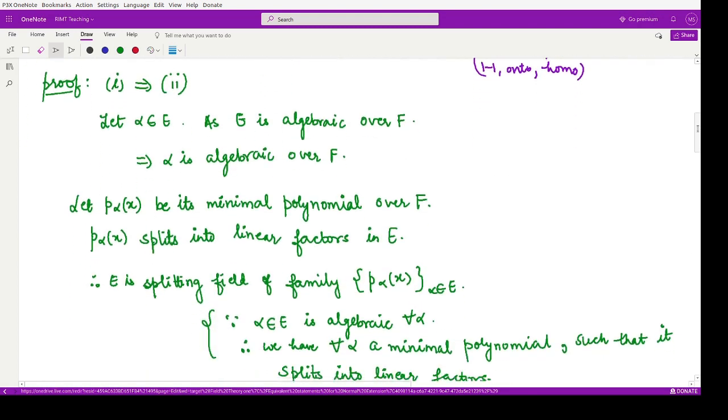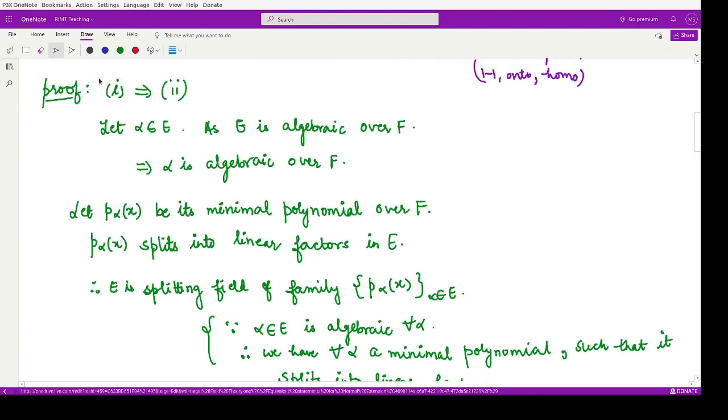So firstly, let us suppose the first statement is true. The first statement says that every irreducible polynomial in F[x] that has a root in E splits into linear factors in E. So this is given to us, and we want to prove that E is the splitting field for the family of polynomials.